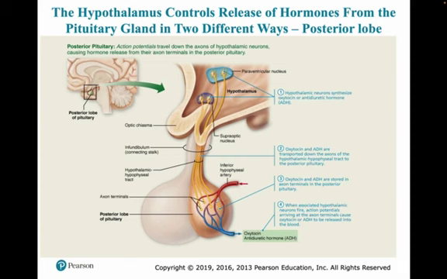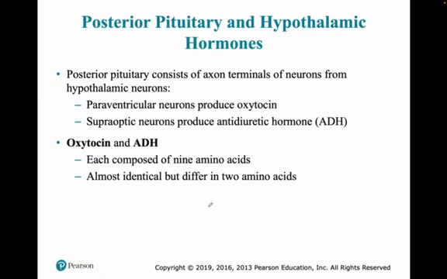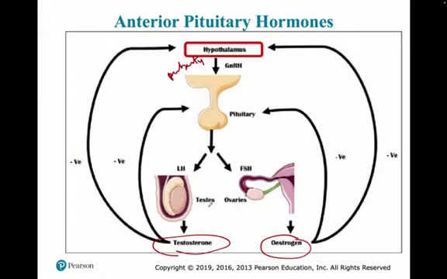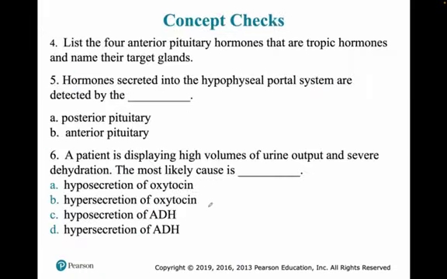As opposed to that, the posterior pituitary has this hypothalamic-hypophyseal tract directly, that carries the ADH and the oxytocin into the posterior pituitary. So this second one will be the anterior pituitary, the hypophyseal portal system.